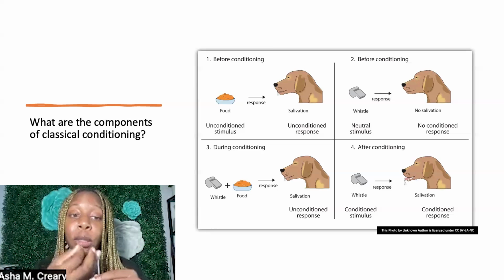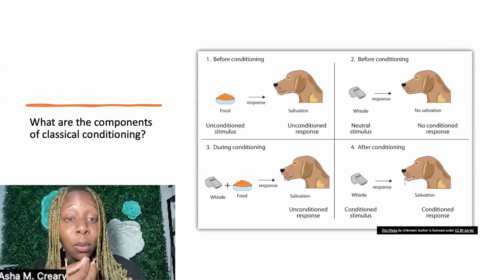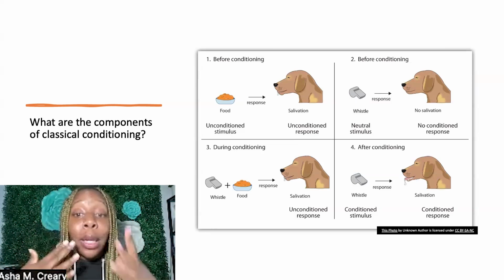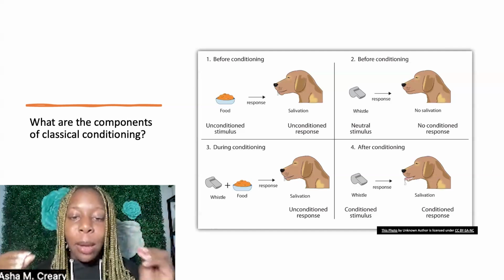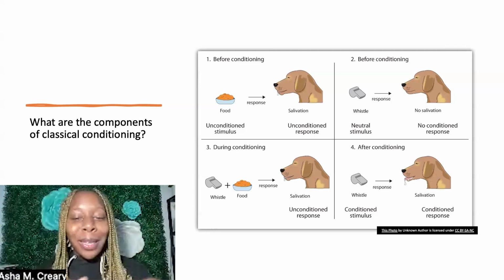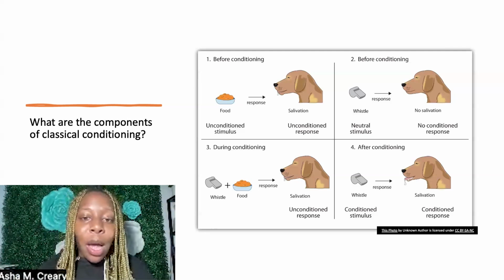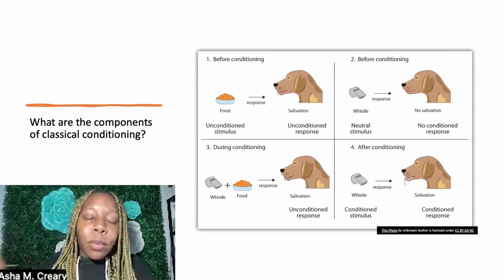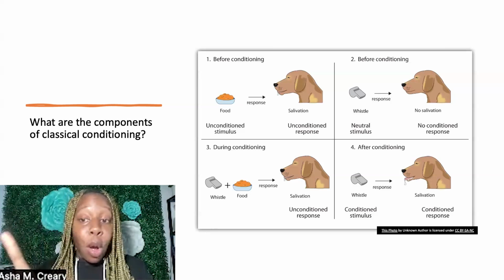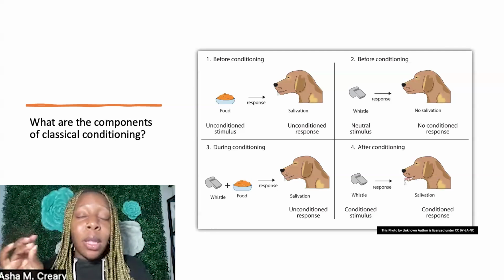salivation. Now, the whistle still doesn't mean anything to you just now, but I'm teaching you that when I blow this whistle, that means food is here and it's time for you to eat, and your salivary glands are going to start producing more saliva. That's what that means in this particular diagram or image. Now, after you've been conditioned, when I blow the whistle, you're going to produce more saliva. So before conditioning, there's only 2 things, US and UR, unconditioned stimulus and unconditioned response.